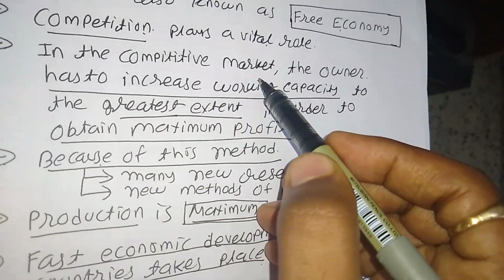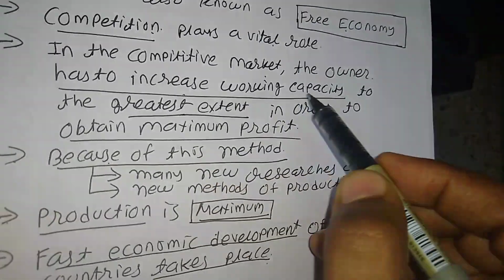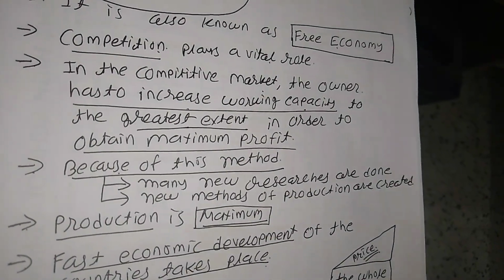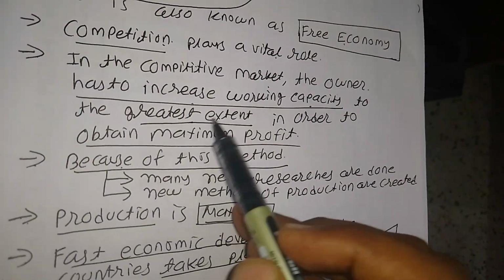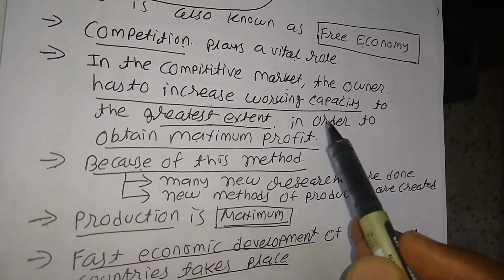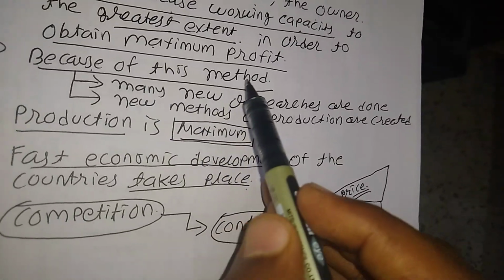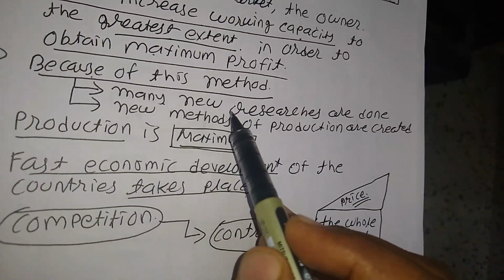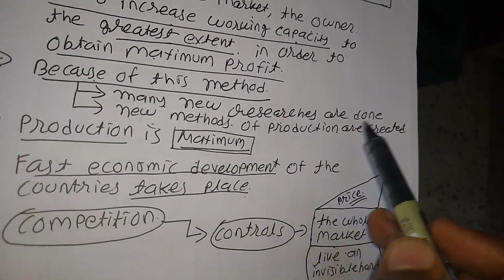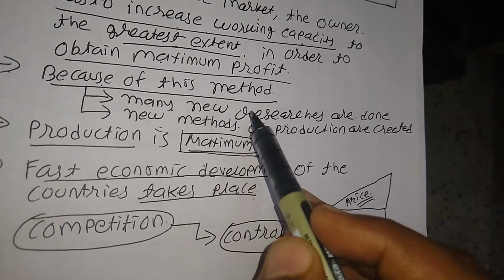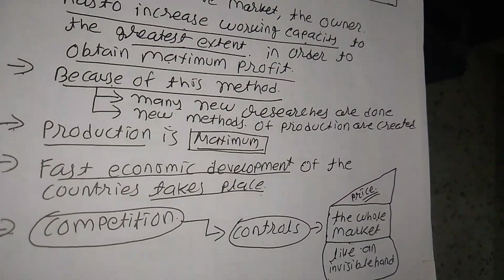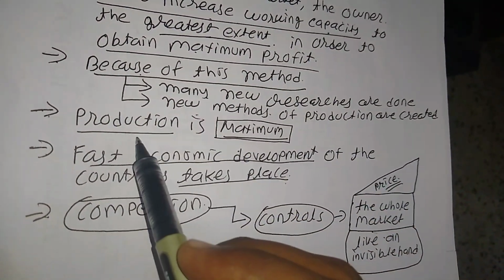In the competitive market, the owner has to increase the working capacity. Land has to be utilized to the maximum, labor has to be utilized to the greatest extent, in order to obtain maximum profit. If you utilize maximum, you will get maximum profit. Because of this method, many new research is done and new methods of production are created. Because you want to earn profit, you have to go for new research, new products, innovative products. So new methods of production are created, and because of that, profit becomes maximum.